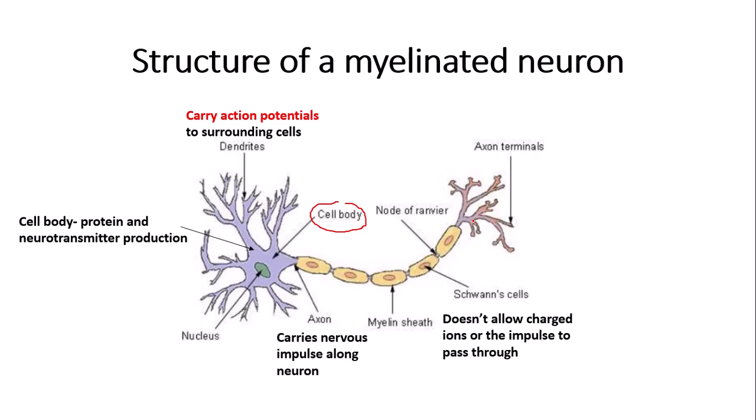Next we have the myelin sheath. Now the myelin sheath is made up of Schwann cells. So each of these individual cells here are called Schwann cells, and the whole thing makes up the myelin sheath, which is like a protective layer. Now the myelin sheath is a lipid, so it does not allow charged ions or the impulse to pass through, so it acts like insulation. And the gaps between each of the Schwann cells are called the nodes of Ranvier.